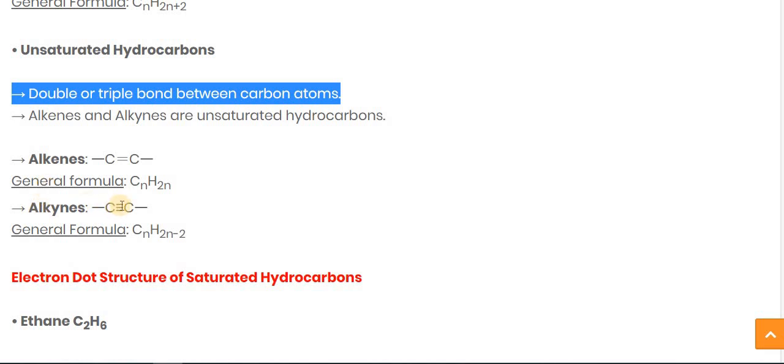The next type of unsaturated hydrocarbon is alkynes, YNES. Here you can see the triple bond is there. And for alkynes the general formula is CnH2n minus 2, where n stands for the number of carbon atoms. Suppose the number of carbon atoms is 2, then C2H2. How does it become that? If n is 2, keep the value of n as 2. So C2H, 2 into 2, 4 minus 2, is 2. So the formula becomes C2H2.